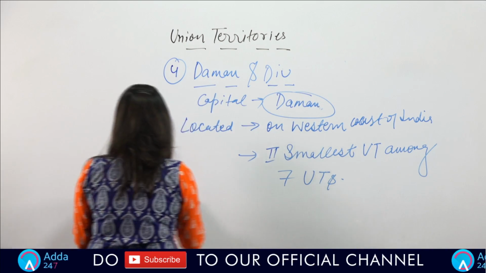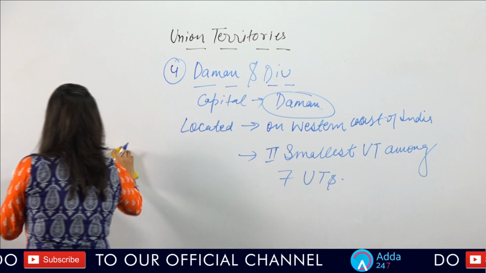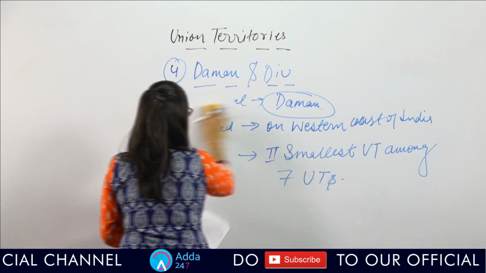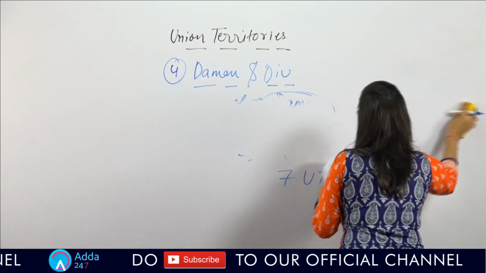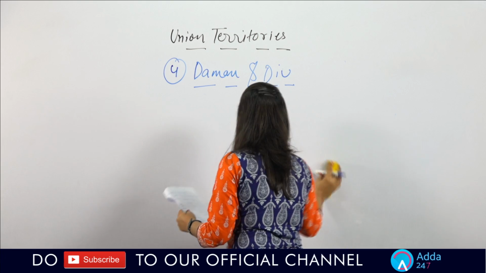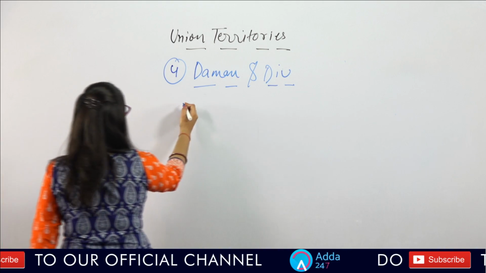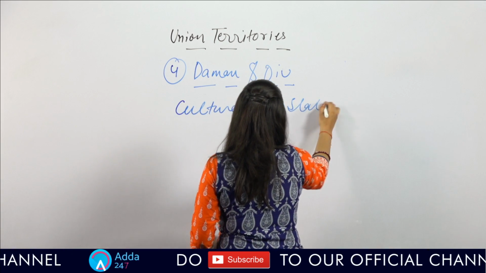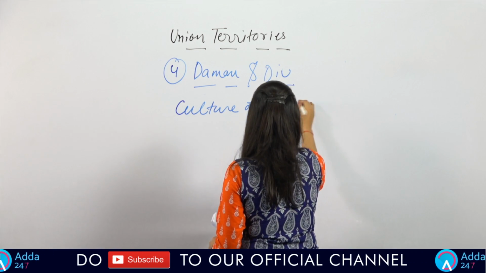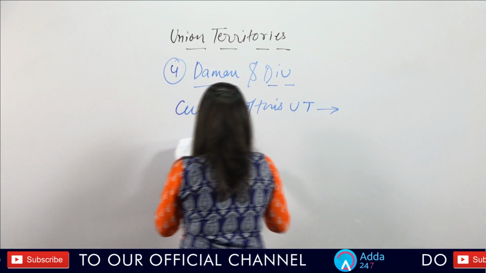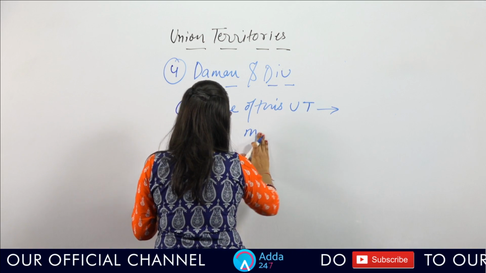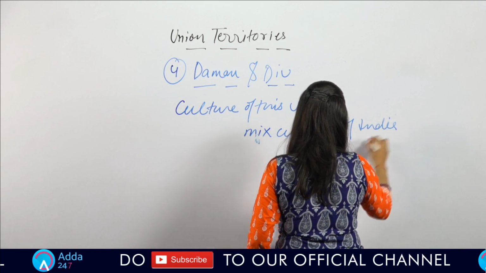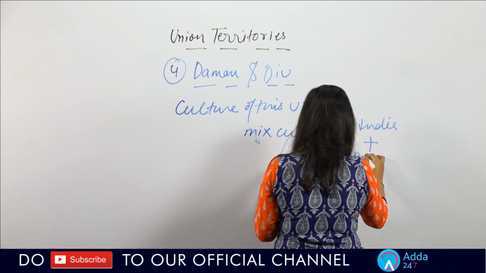Fine. Now, about Daman and Diu, I told you this is the second smallest union territory of India, and you will find that the culture of this union territory is a mixed culture of India, our nation, and Portuguese.